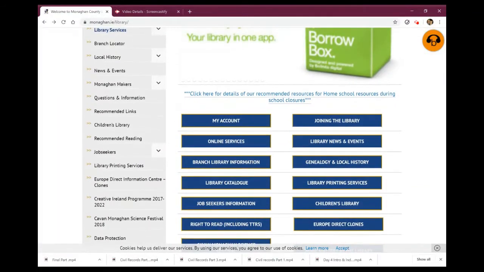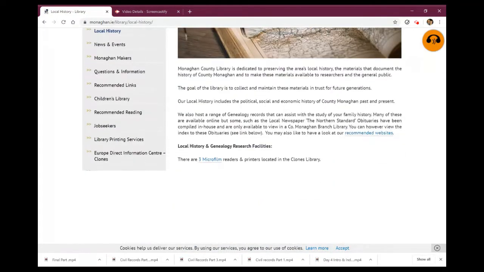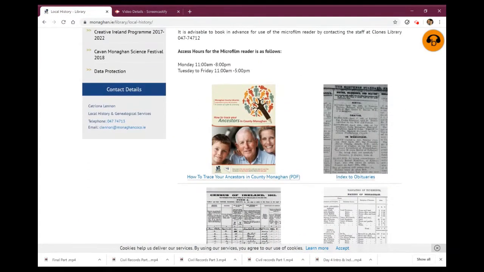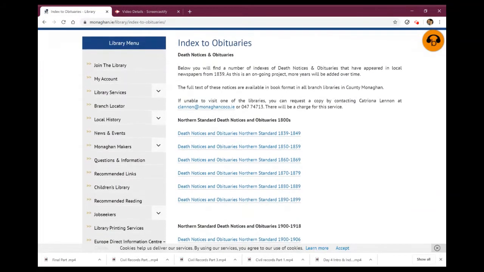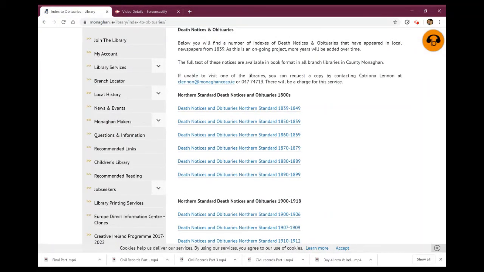So again, we're just going to go to our dedicated genealogy and local history page, and the index to the obituaries is the second thing listed. You can see here index to obituaries. So Katrina Lennon, our local history librarian, has done great work on these over the past number of years. She is literally going through the newspapers on microfilm reel by reel and printing off the obituaries as she finds them, and then they've all been collated into a lovely series of books.